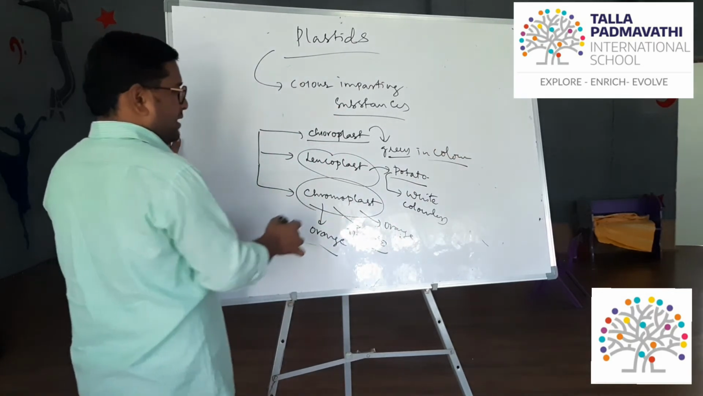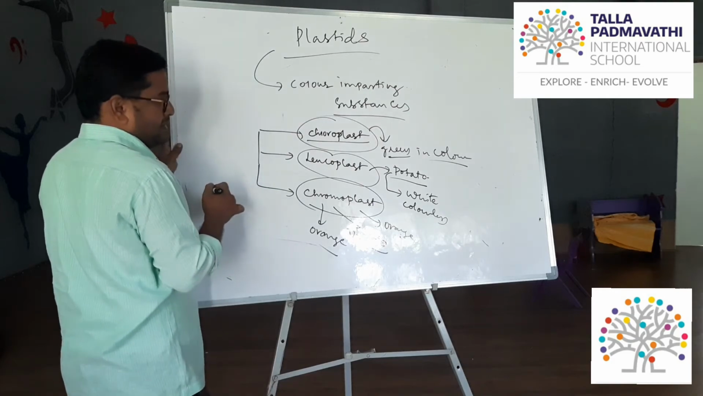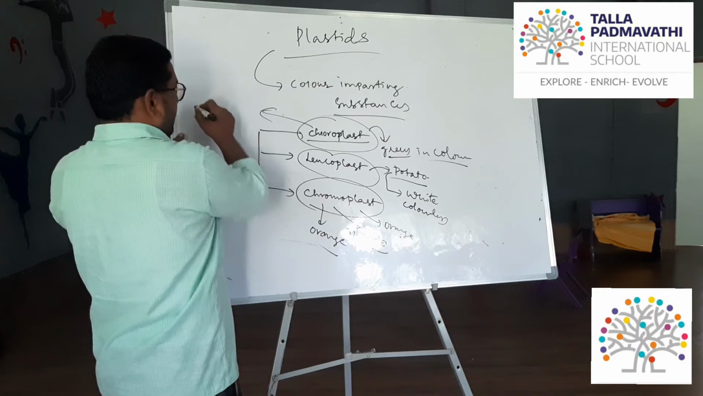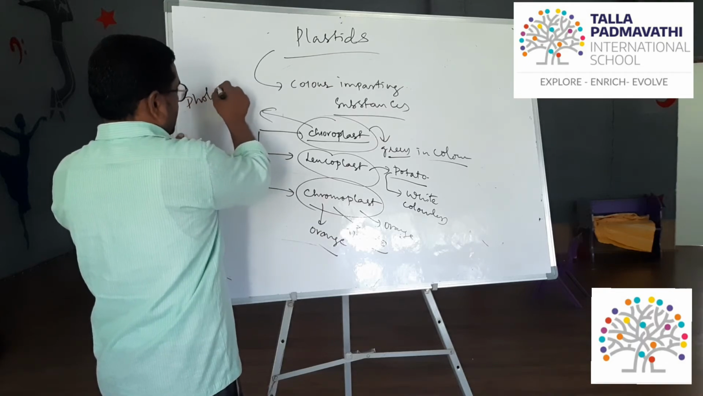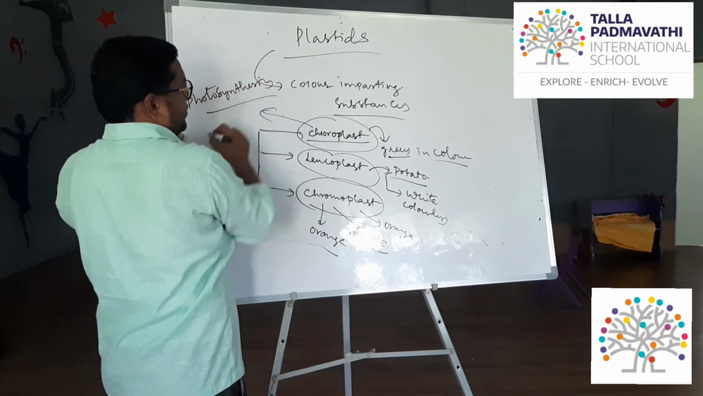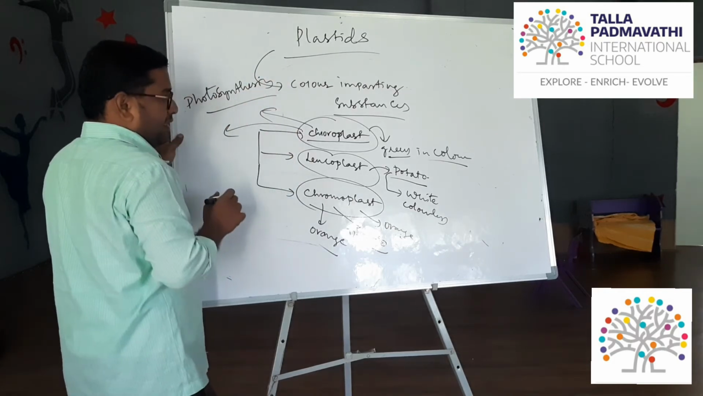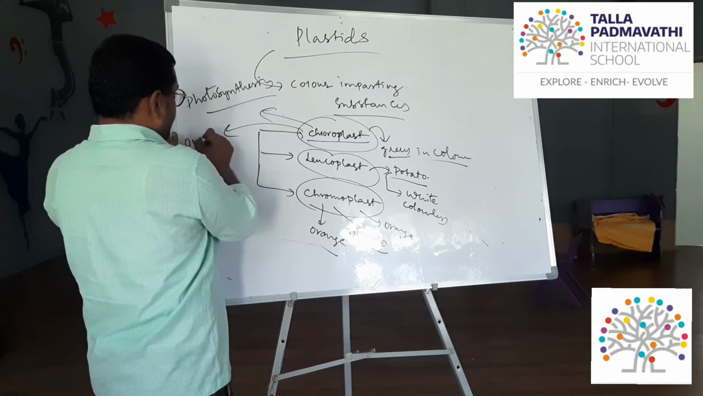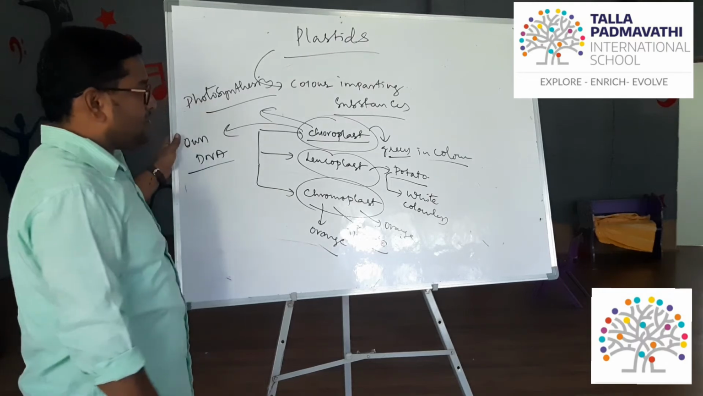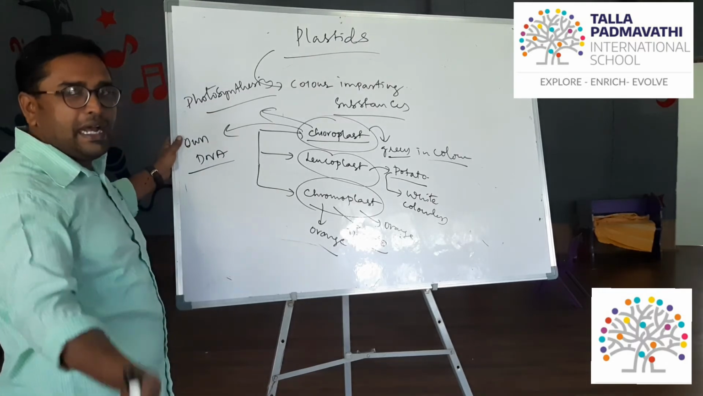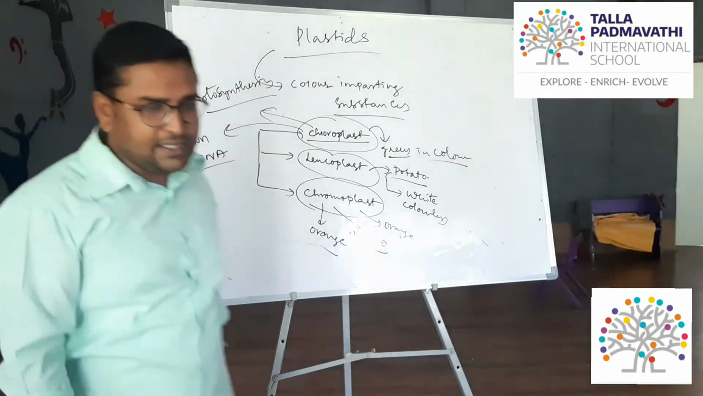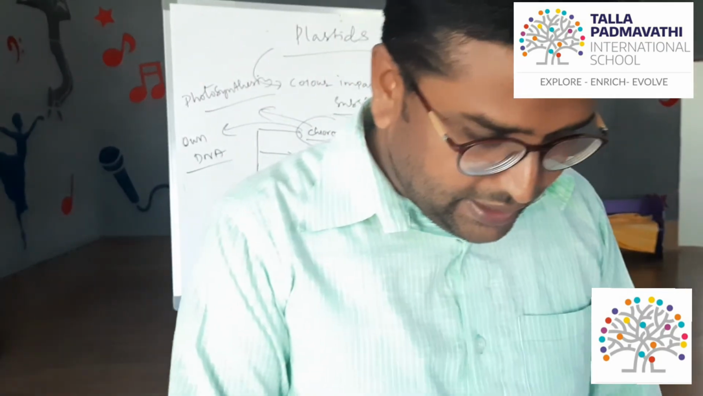Our major thing to understand is the chloroplast. This is usually present in plants. Chloroplast is the center for photosynthesis, as you are well familiar. It also has its own DNA. Chloroplast also has its own DNA like the mitochondria. So plastid plays a major role here, right?